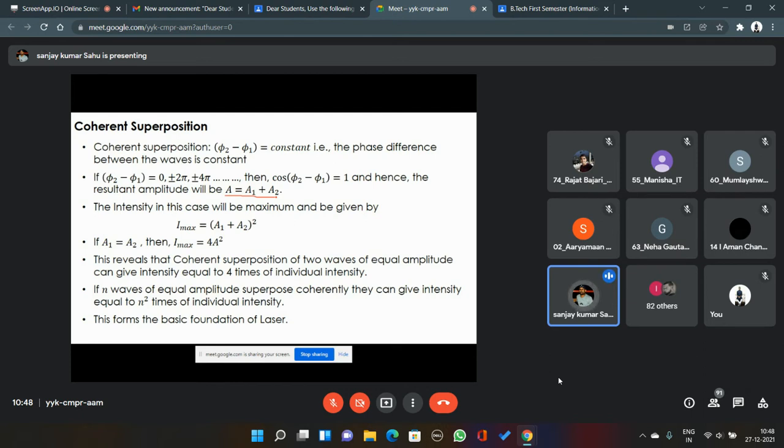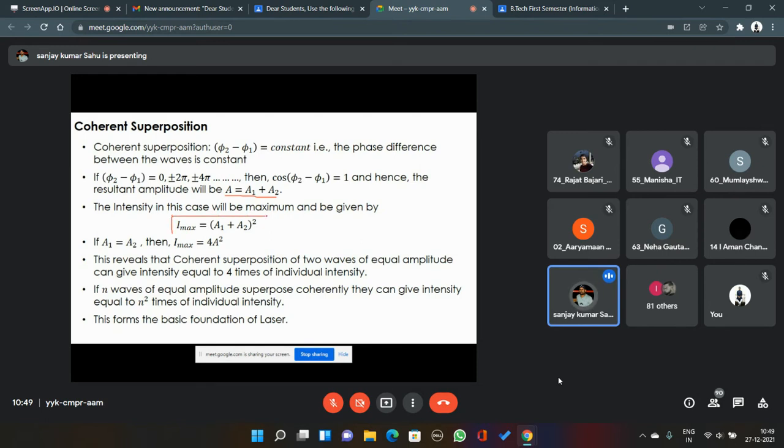Now, how to get intensity from amplitude? Because amplitude is a two-way thing, there are positive amplitudes also, negative amplitudes also. That is not measurable. We don't measure amplitude. We always measure intensity in any practical devices, right? So how to get intensity from the amplitude? It's proportional to the square of the amplitude, right? The intensity is equal to the square of the amplitude, a1 plus a2 of the whole square.